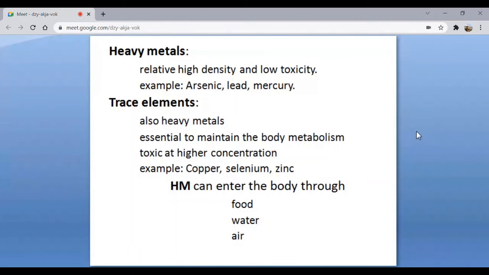They are generally very essential for body metabolism. But if they are present above a certain level, then they are toxic. And these heavy metals can enter the body through food, through water, through air.